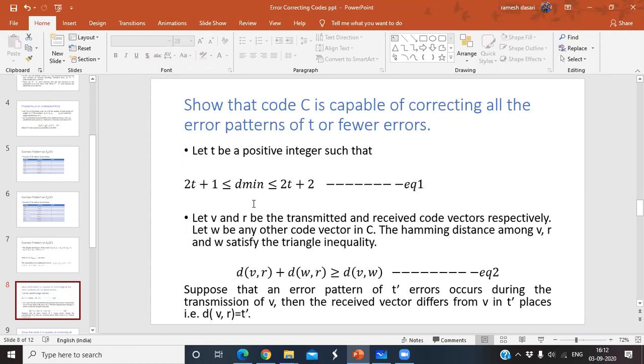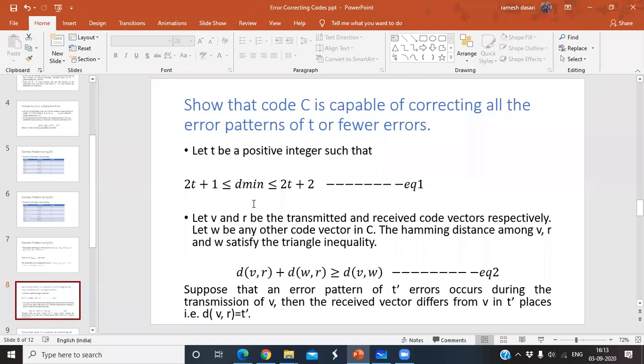Once again, I'm repeating. Here you have to show that the code is capable of correcting all the error patterns of t, that means t errors or fewer than t errors. Then the code has the capability to correct all the errors. You have to show that. In order to show that, we don't know the value of t, so I want to define a positive integer t that satisfies equation number 1.